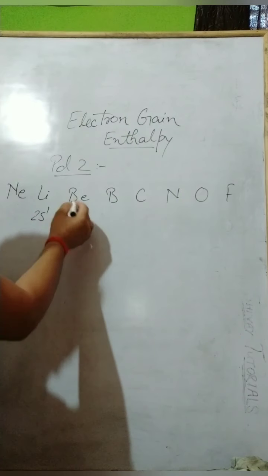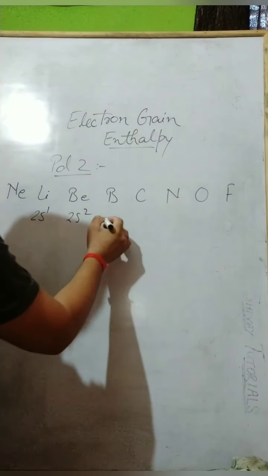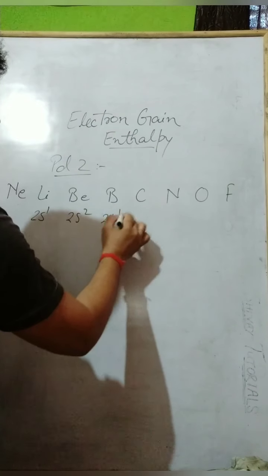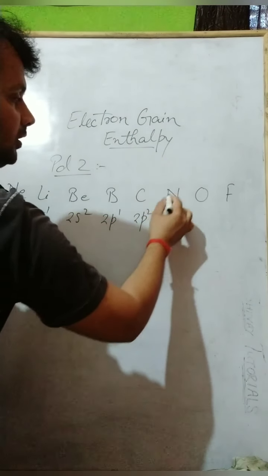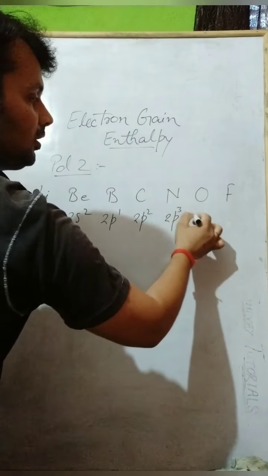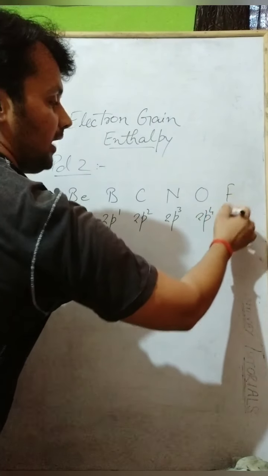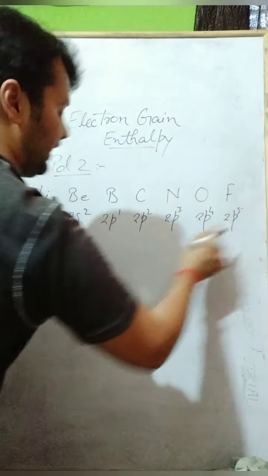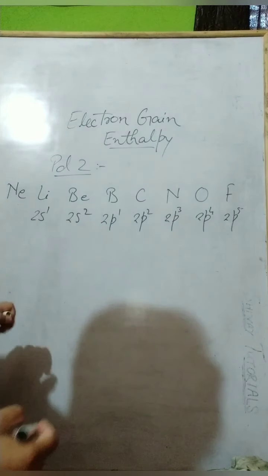1s2, 2s1. Beryllium is 2s2. Boron is 2p1. Carbon 2p2. Nitrogen 2p3. Oxygen 2p4. And fluorine 2p5. And at last neon is 2p6. It is completely filled already.